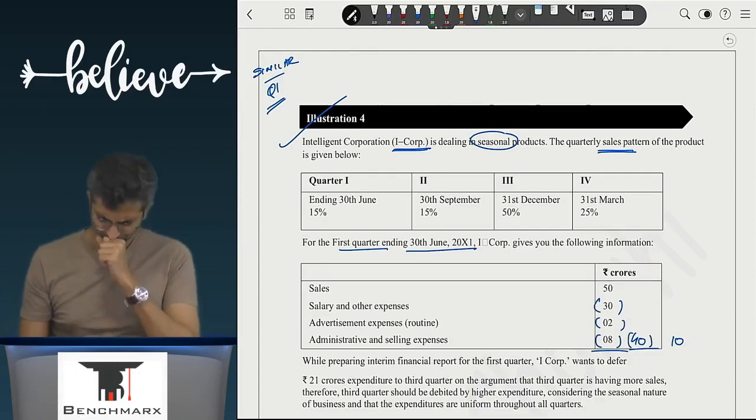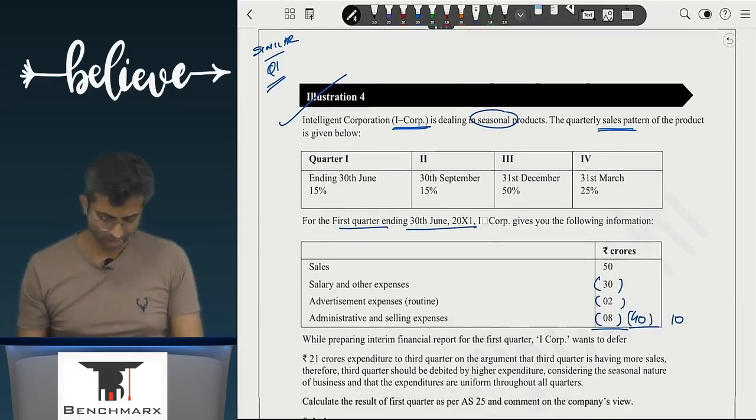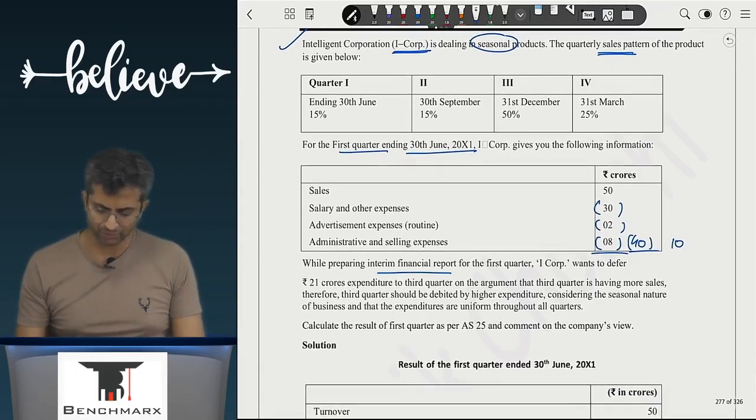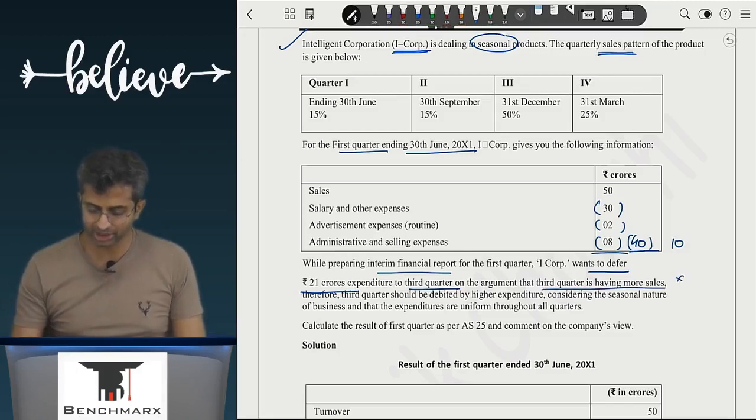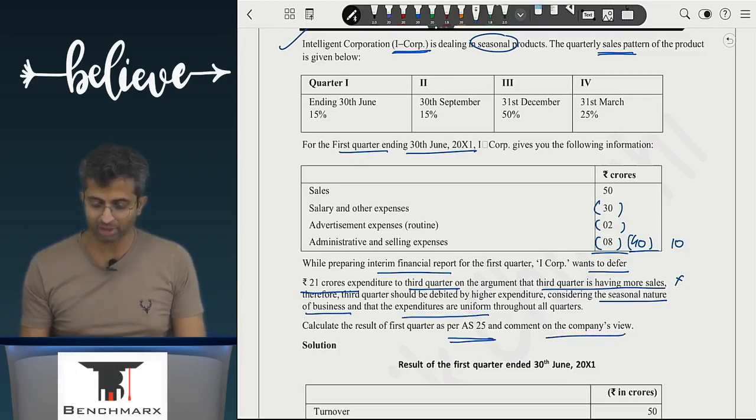Is deferral allowed? While preparing the interim report for the first quarter, I-Corp wants to defer 21 crores of expenditure to the third quarter on the argument that the third quarter is having more sales. Is that argument correct? And therefore third quarter should be debited by higher expenditure. Considering the seasonal nature of the business and the expenditures are uniform throughout the quarters, calculate the result as per AS 25 and comment on the company's view.